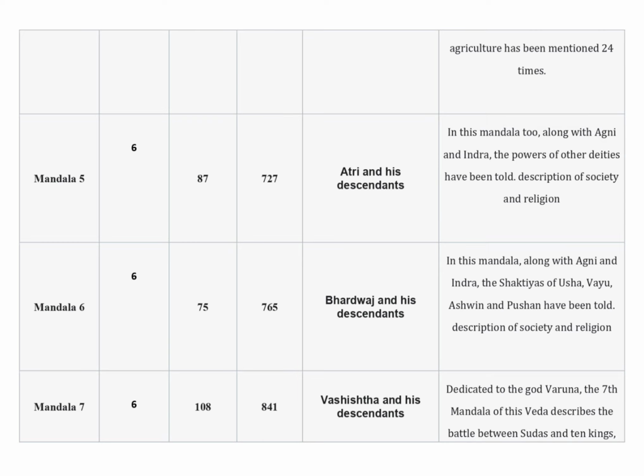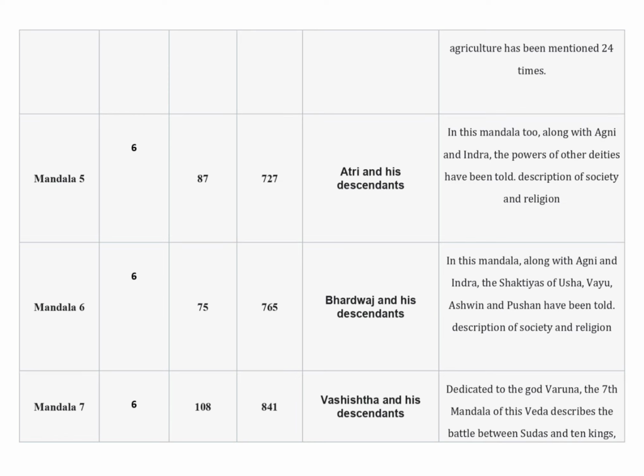In mandal 5, there are 6 anuvaks, 87 suktas, and 727 mantras. The mantradrashta rishis of this mandal are Atri and his descendants. The important fact of this mandal is that along with Agni and Indra, the power of other deities has been told.